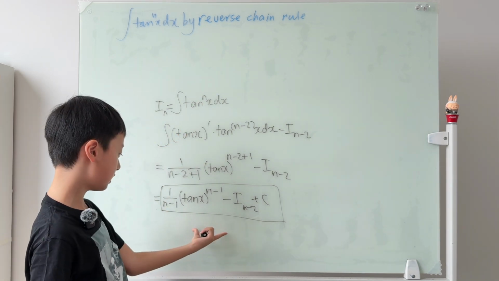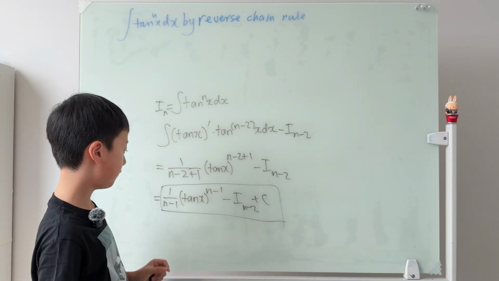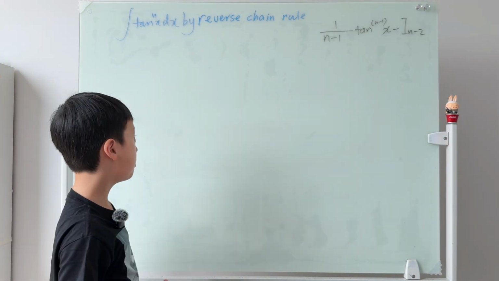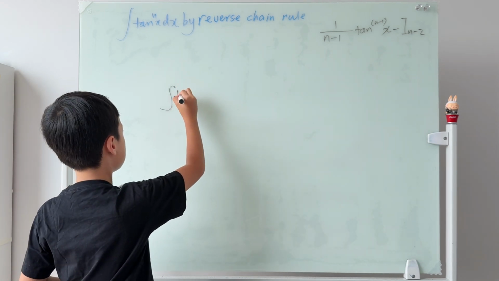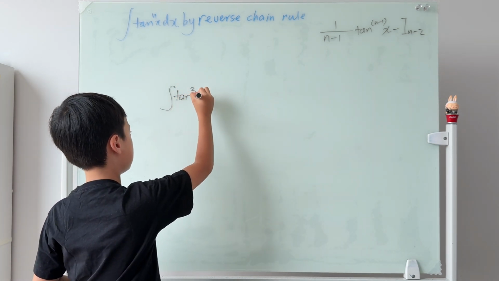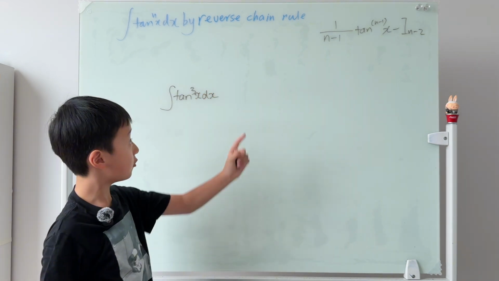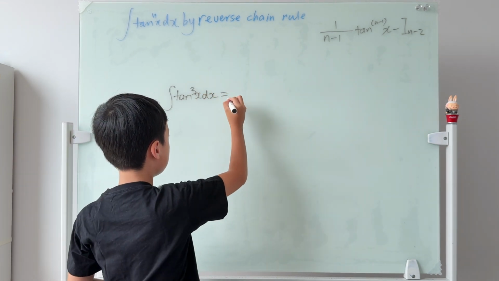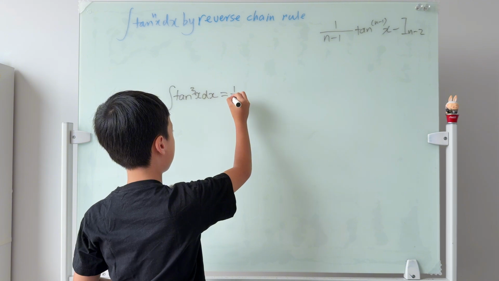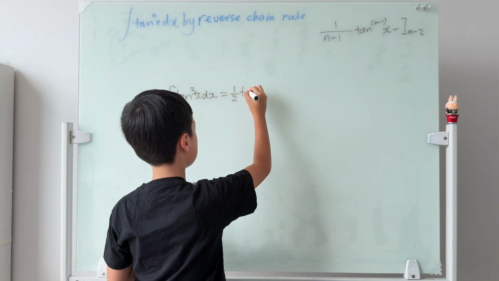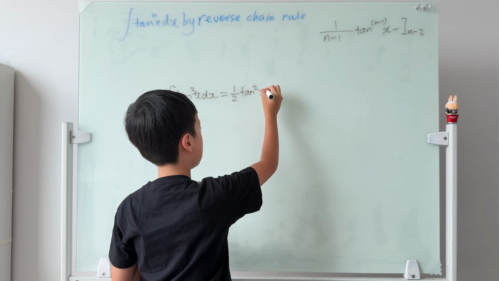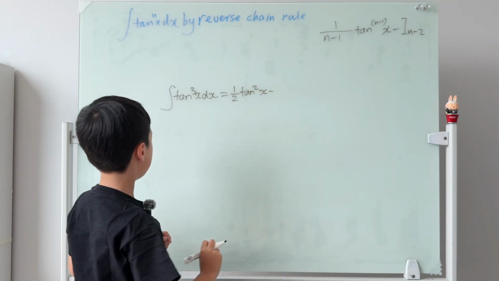Now, to use this formula, I will give you guys an example. The example that I'm going to give you is the integral of tangent cubed of x dx. If we use the formula there, this will equal 1 over 2, since 2 is 3 minus 1, times tangent squared of x minus I of n minus 2.